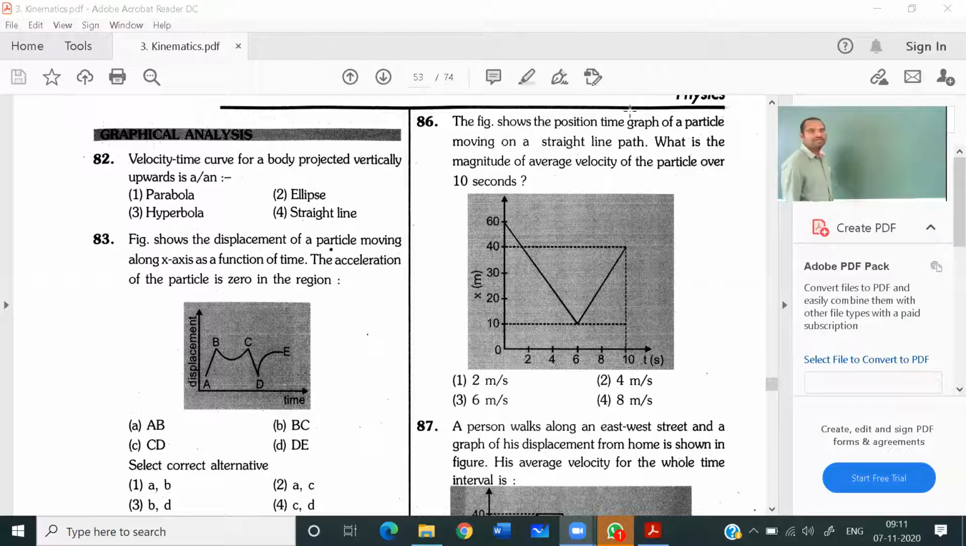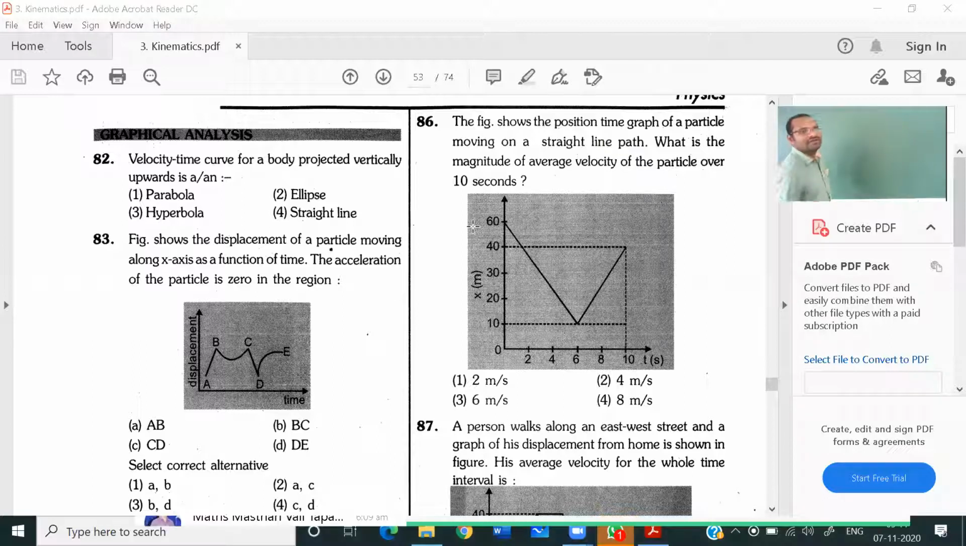So question number 82, Nana. They have given. Okay, Nana. One has sent means it is enough. Continuously, if you send messages, then again it will be difficult for me. Velocity time curve for a body projected vertically upward. Okay. So here I am taking velocity, and here I am taking time. Curve we have to draw.